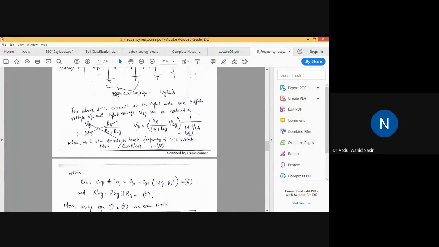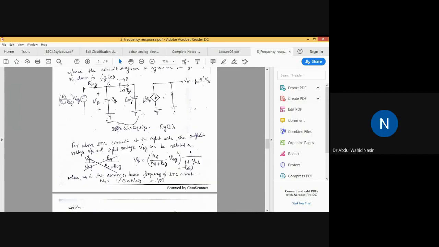Now let us see what omega naught is. Omega naught is the corner or break frequency. That is 1 by Cin R'SIG. If you replace the input equivalent capacitance by Cin, whose value is C equivalent plus CGS, then this corner frequency will be given by 1 by Cin R'SIG.